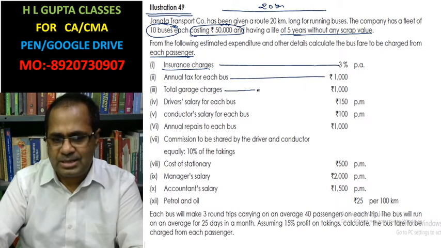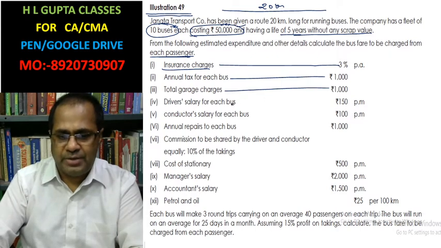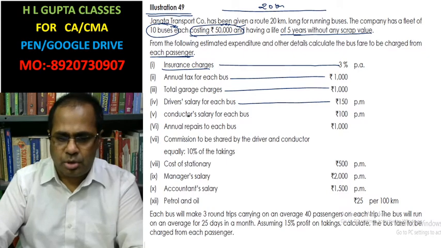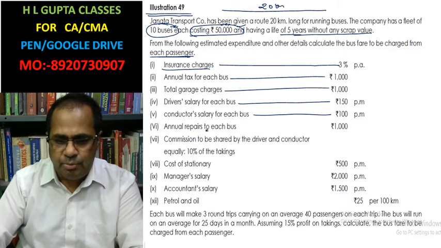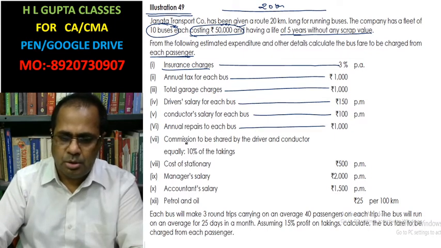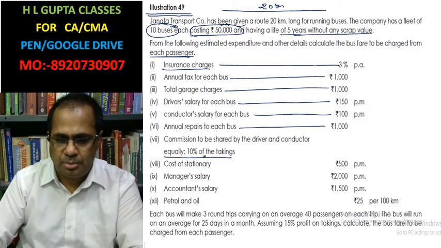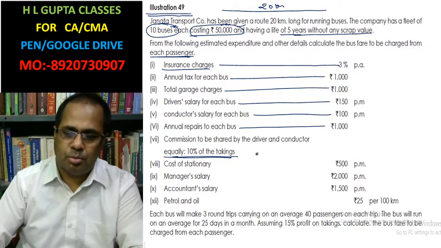Total garage charges is written here. Driver salary for each bus is given here. Conductor salary for each bus is given here. Annual repairs for each bus is given here. Commission to be shared by the drivers and conductor equally, 10% commission they are taking.